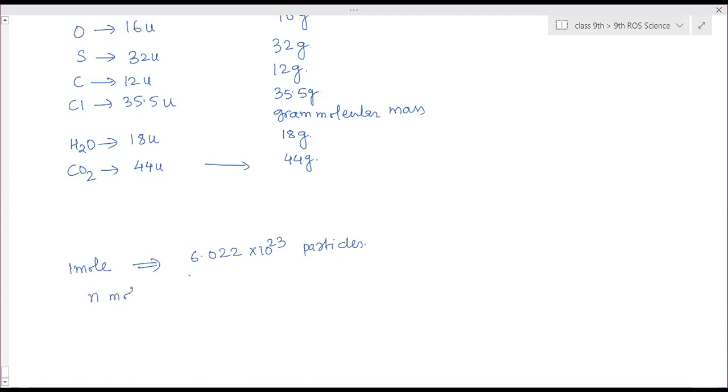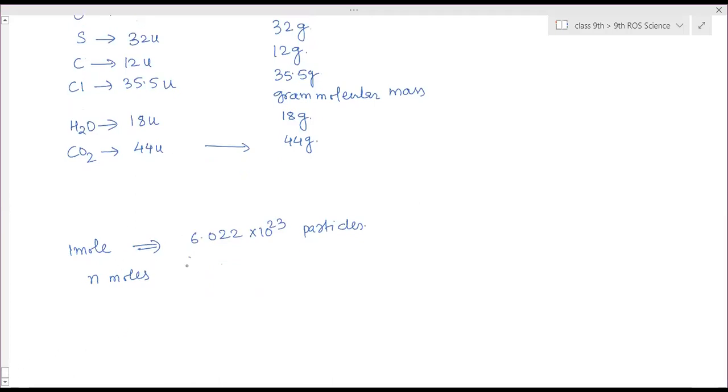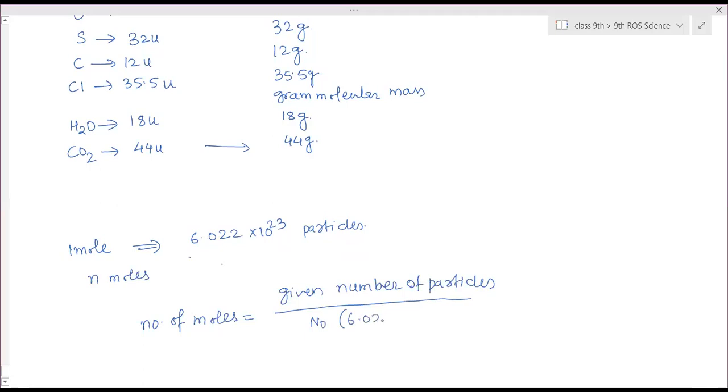You can use the cross multiplication method, or there is a formula: number of moles is equal to the given number of particles divided by Avogadro's number, N0, which is 6.022 into 10 to the power 23.